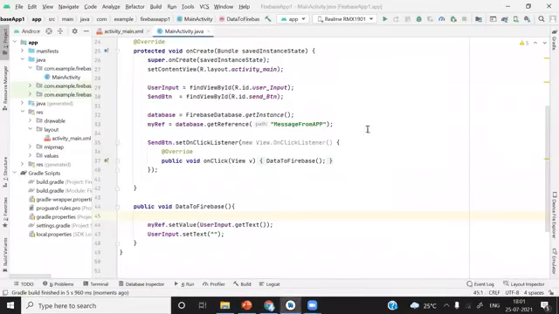I have connected my Android device. Okay, what we will do, we will run it.